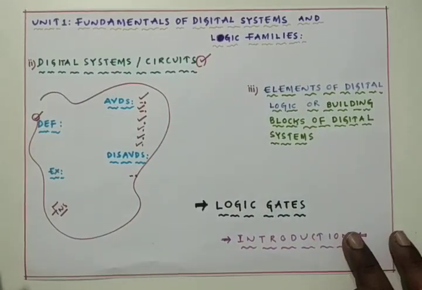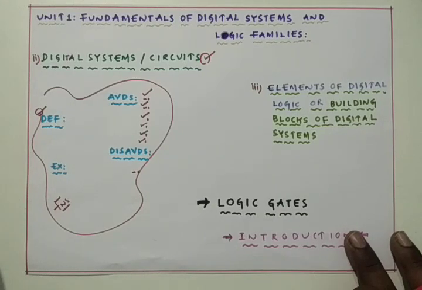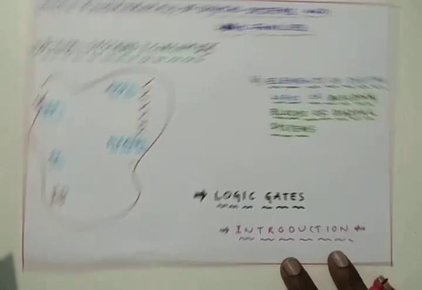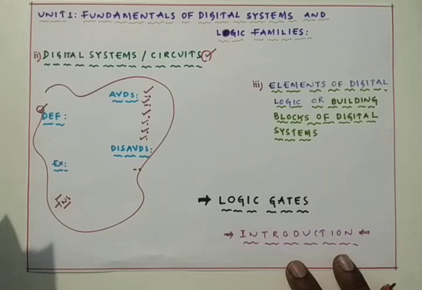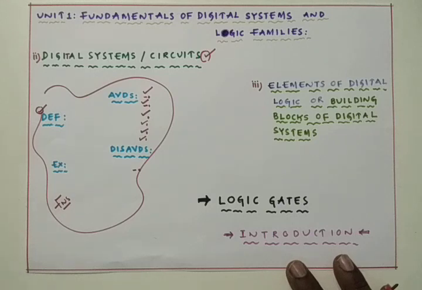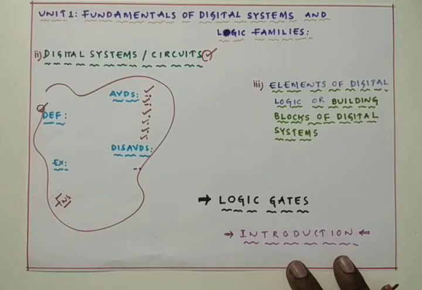Any digital system that can be used for various functions can be designed with logic gates only. The logic gates perform the basic logical functions, and they are the fundamental building blocks of any digital system.